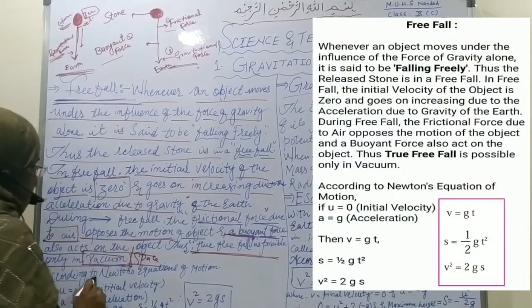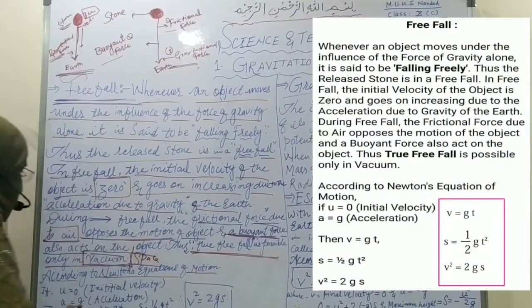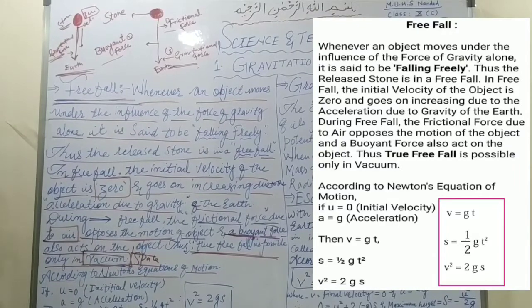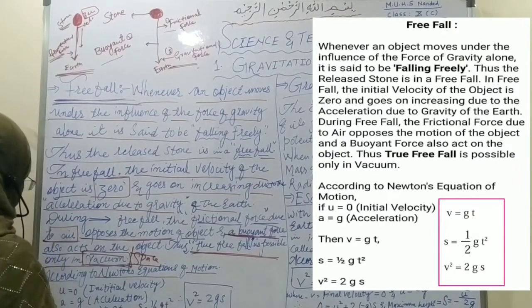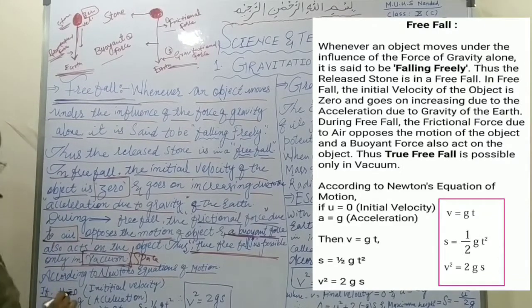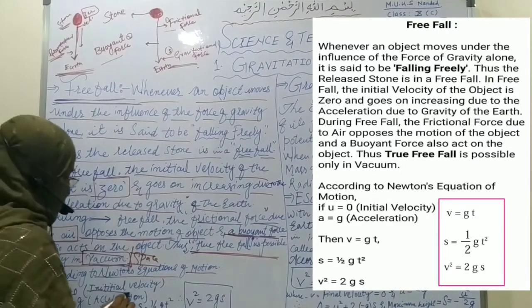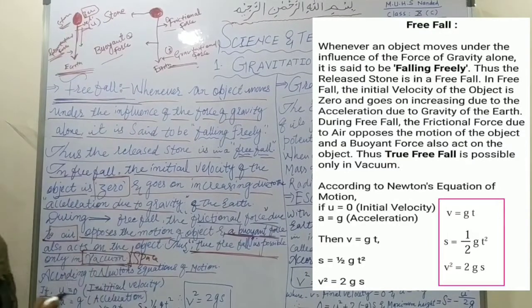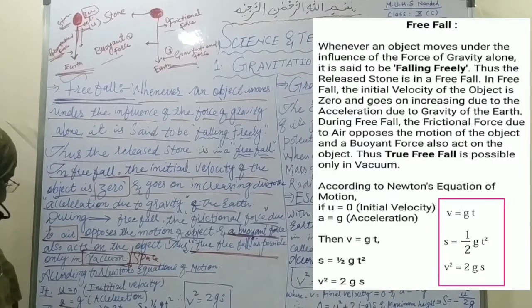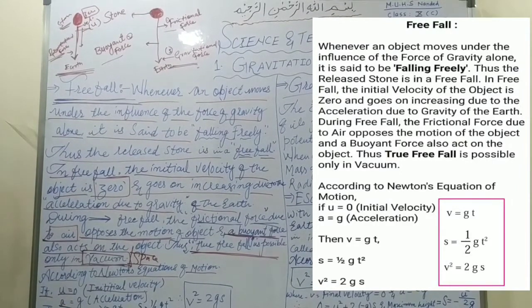According to Newton's equations of motion, Newton also mentioned the formula for this, that is u equal to 0. What is u? It is the initial velocity. We have seen here that u is the initial velocity, and a is equal to g. a is acceleration, that is equal to g.